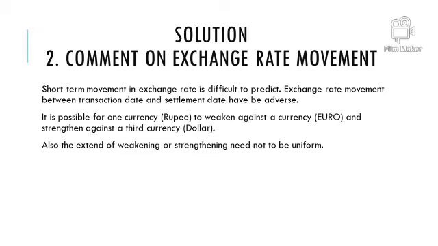So it depends on many factors, and one of the factors is the Fisher effect, which is the interest provided by both countries, which will also decide the currency value between both countries. So this is a small case study to understand transaction exposure.